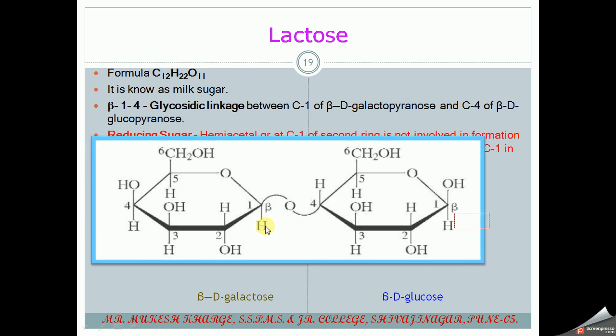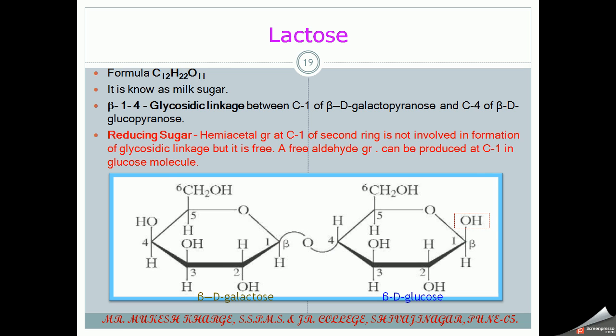If you observe the structure, the C1 carbon of the first beta-D-galactopyranose and C4 of the beta-D-glucopyranose ring of the second molecule form a glycosidic linkage, and it is a beta 1,4 linkage because the first carbon of the first ring and the fourth carbon of the second ring form the linkage. That's why it is a 1,4 linkage.